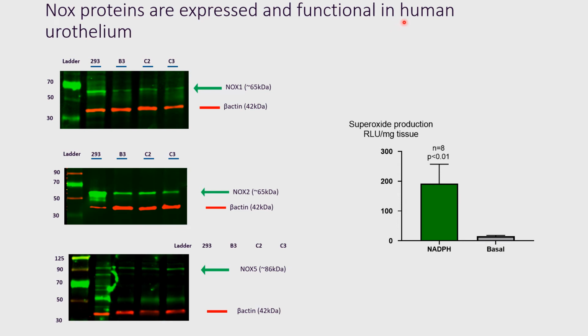Then we explored the Nox protein expression and function in human conditions. You can see there's a clear expression of Nox subtypes 2, 1, and 5 in the human urothelium, and Nox2 is most predominant. Now, NADPH can significantly stimulate the ROS production, as you can see, a significant rise against the basal level.